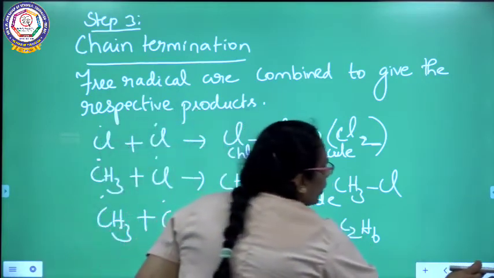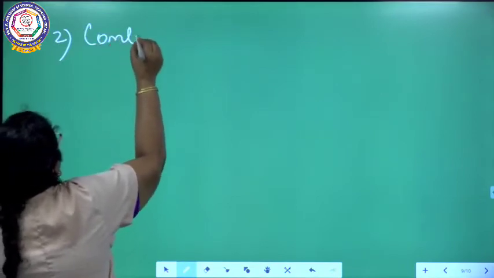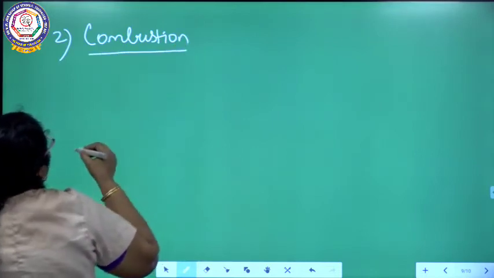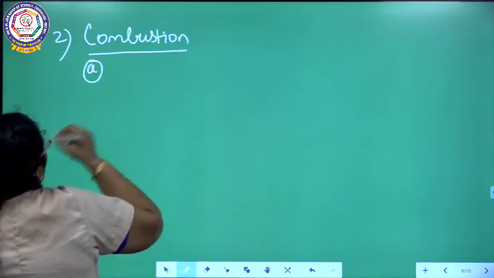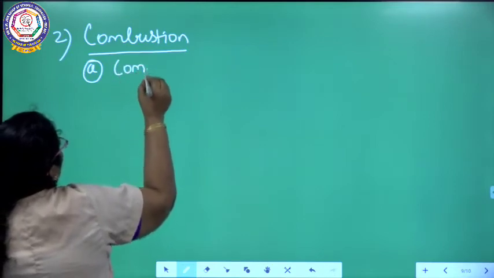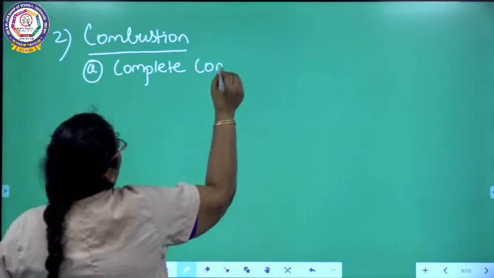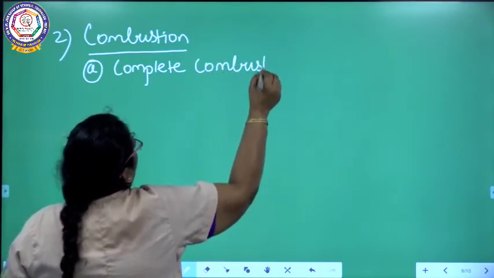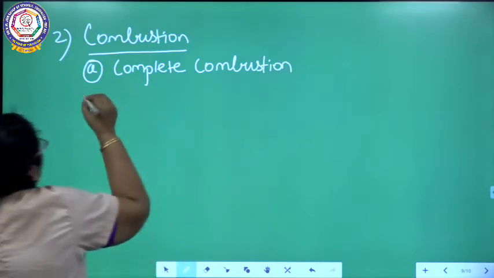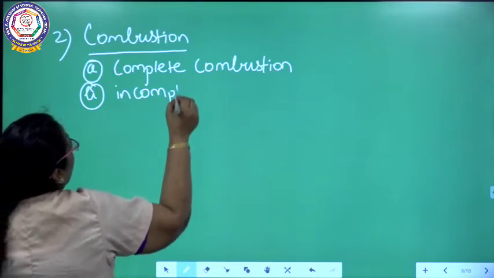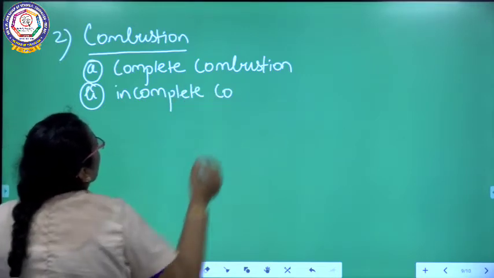The next one, we are going to talk about combustion. The second chemical property is combustion. Under combustion, there are two classifications: complete combustion and incomplete combustion.